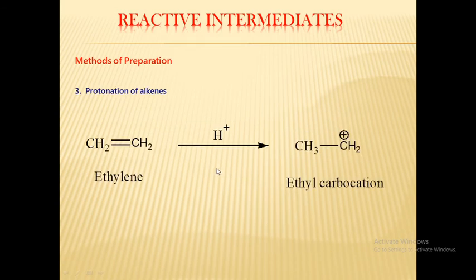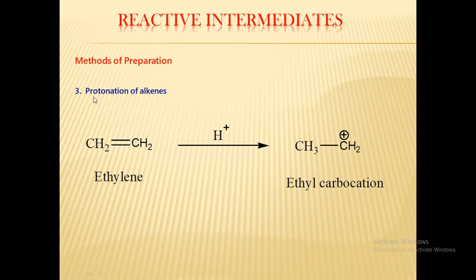Another, the third one, is protonation of alkenes. What is meant by alkenes? Alkene means a compound containing a carbon-carbon double bond. It is an example of aliphatic hydrocarbon, that is a type of aliphatic hydrocarbon. That is, alkenes are unsaturated compounds containing a carbon-carbon double bond.